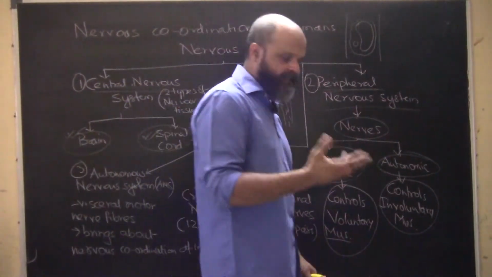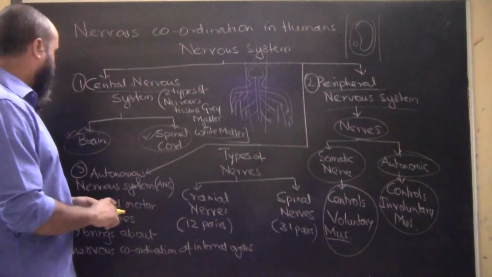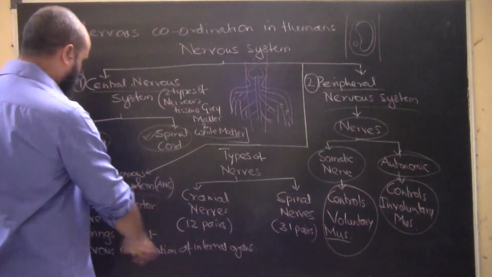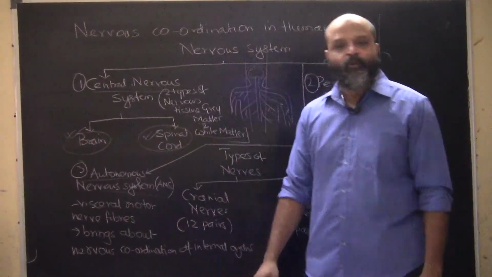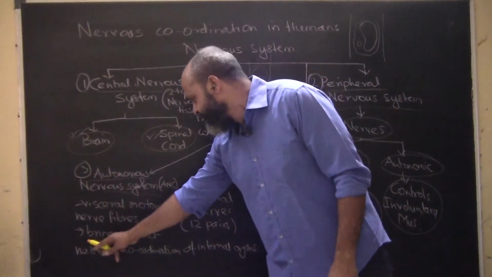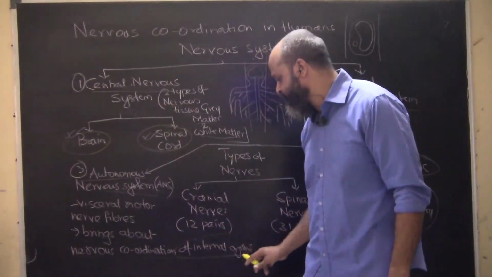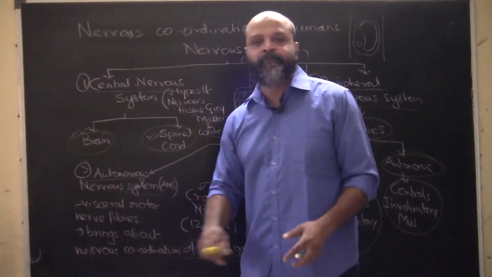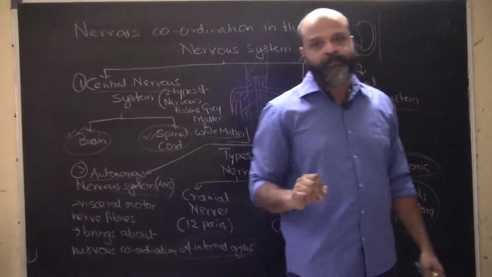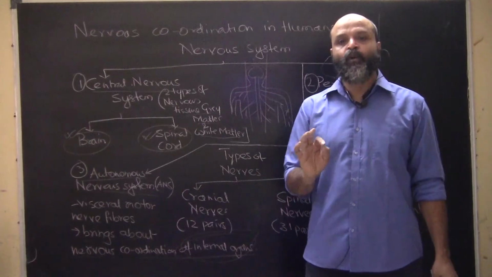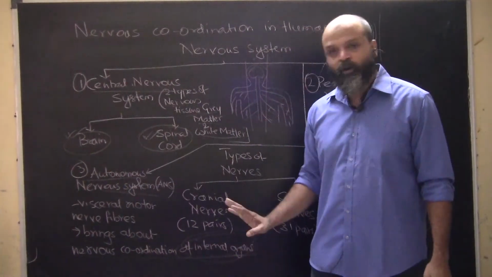For example, digestion, excretion, and all these are basically autonomic nerves. In the autonomous nervous system, these are basically visceral motor nerve fibers. Visceral motor nerve fibers bring about nervous coordination of the internal organs. That's called the visceral nervous system.